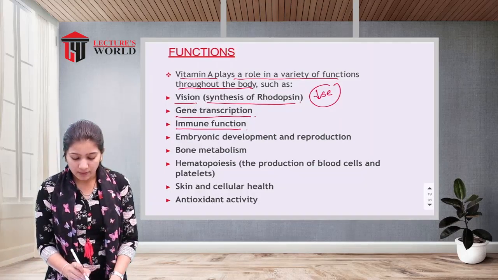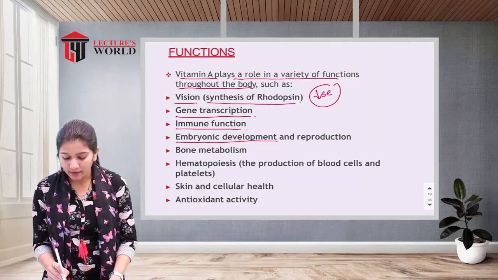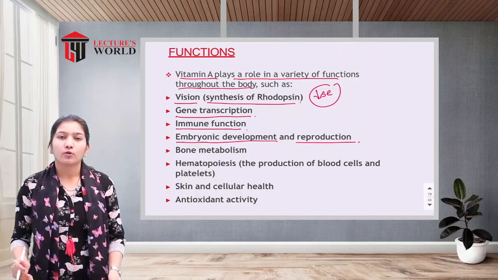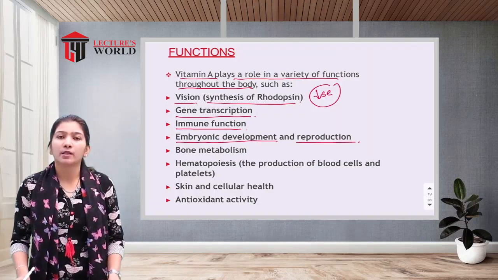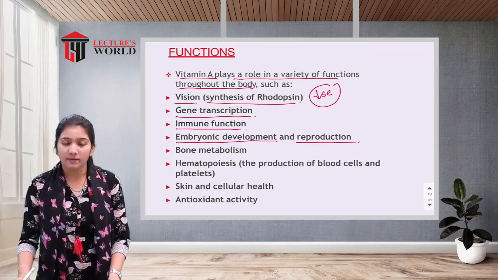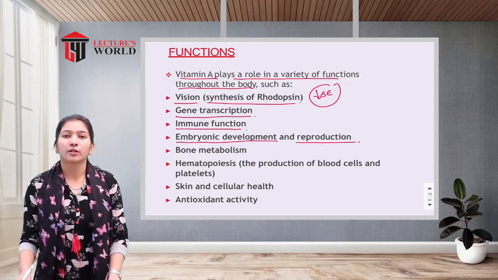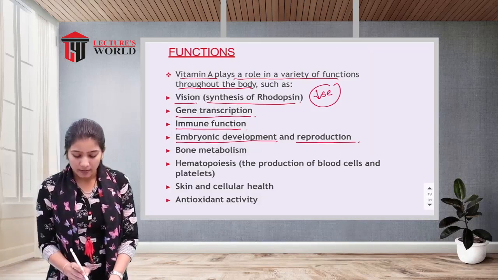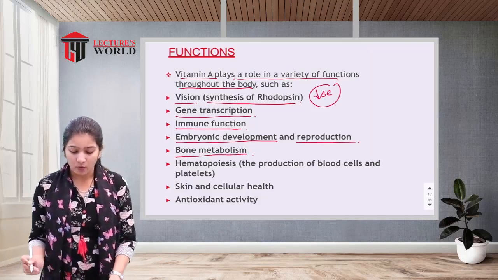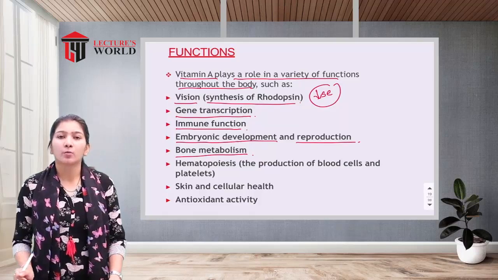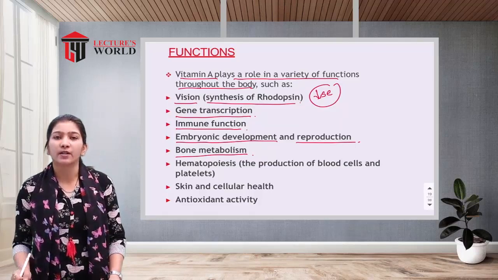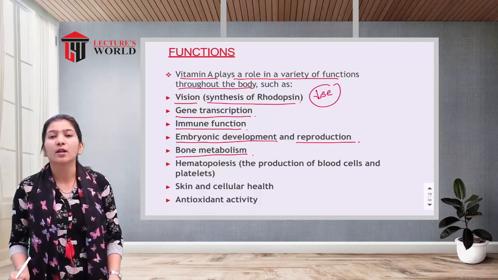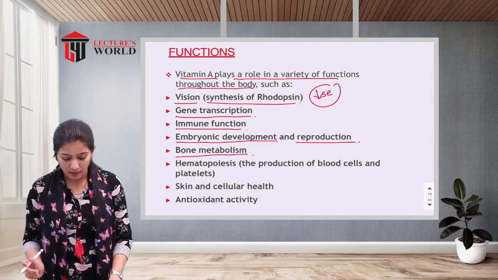Vitamin A is necessary for embryonic development and reproduction. For the development of the embryo inside the mother's womb, we require vitamin A, as well as for normal reproductive functions. Then bone metabolism: for the metabolism of bone, and for the conservation of calcium and phosphorus in the bone, we require vitamin A.